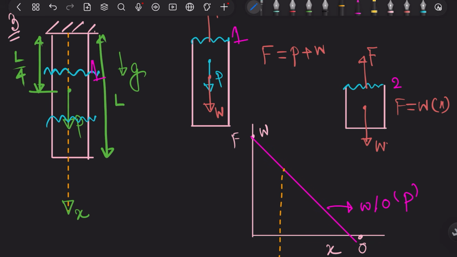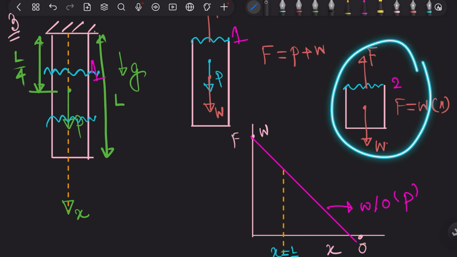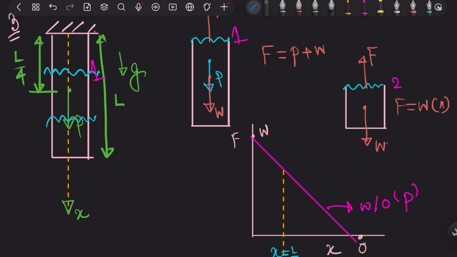Okay, so this is x equal to L by 4. Now, from x equal to L by 4 to x equal to L, this free body diagram is valid. Any cross section I take beyond x equal to L by 4, it will be F equal to Wx.